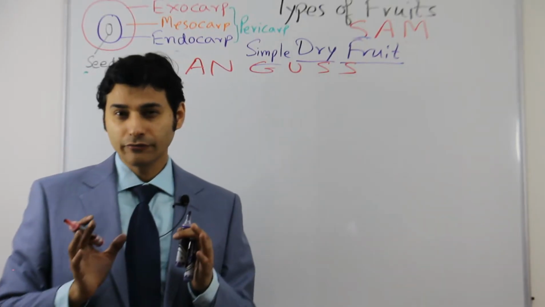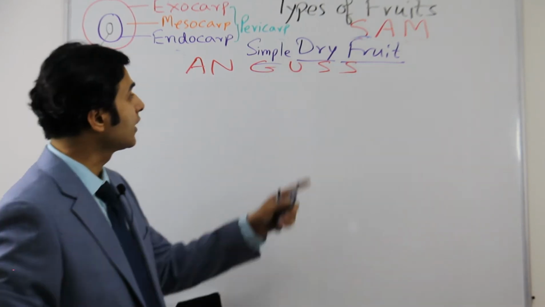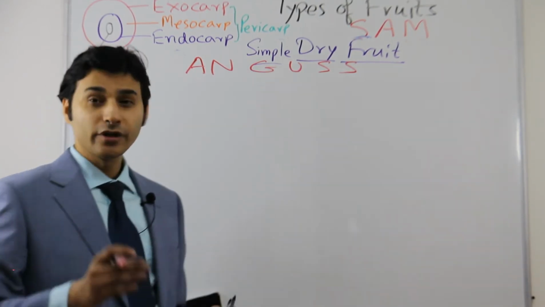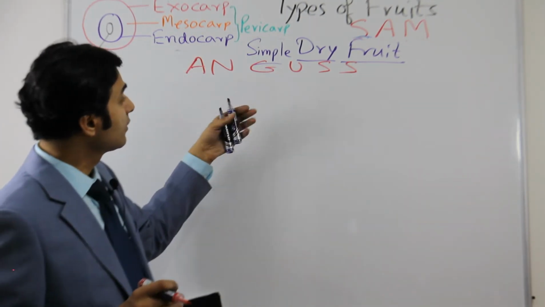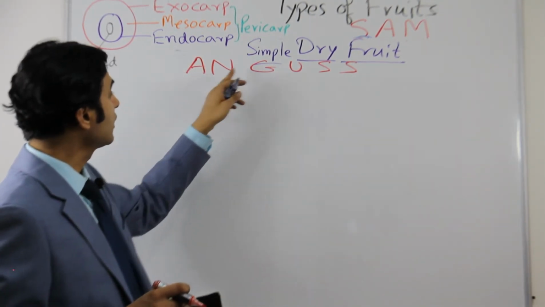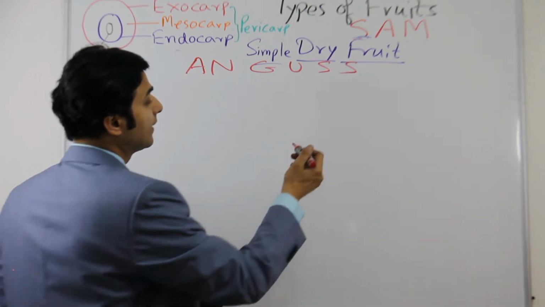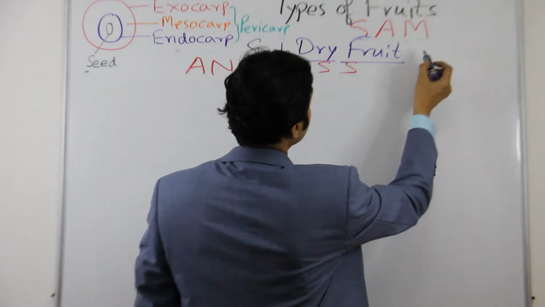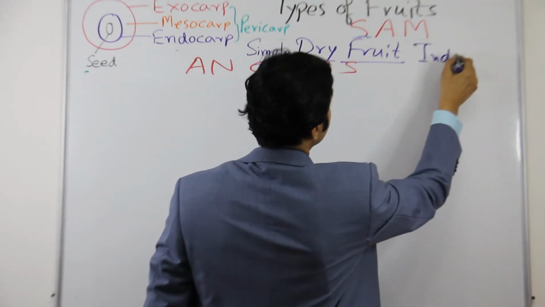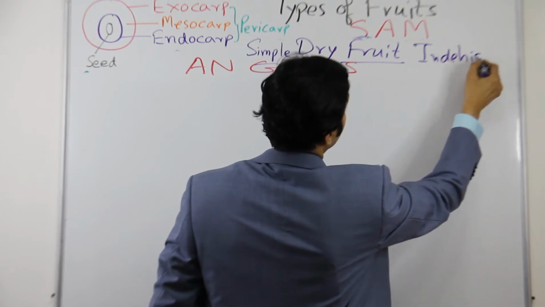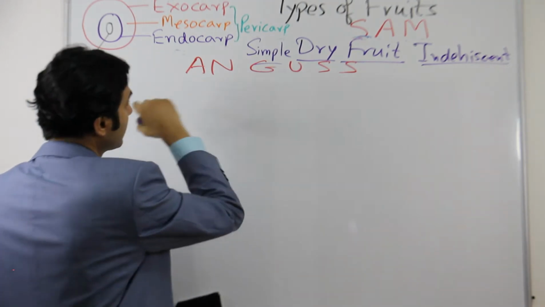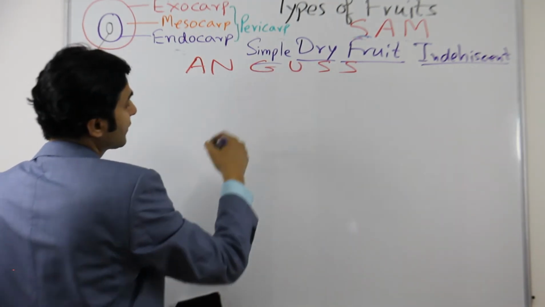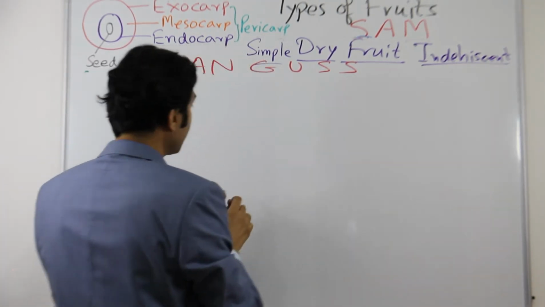Okay, so far we have finished about the simple dry fruits. We have already finished about the dehiscent fruits in the previous video, and in the earlier part we have finished about simple dry indehiscent. So we are talking about simple dry indehiscent type, which does not break, and I told you also how to remember this by this method and guess. And this is the last one, schizocarp.